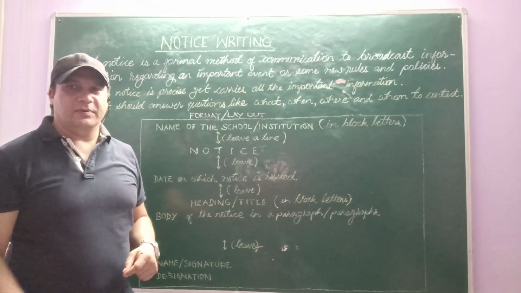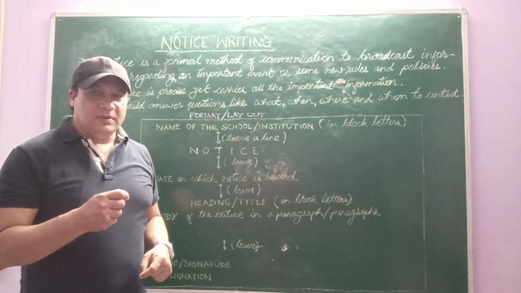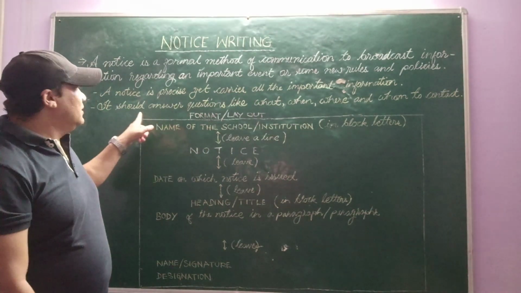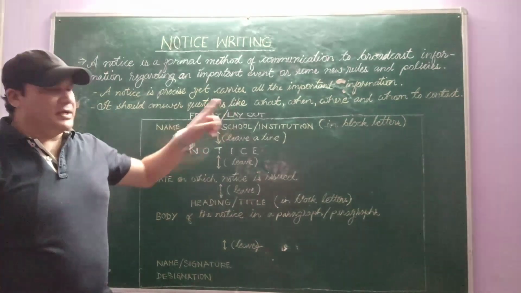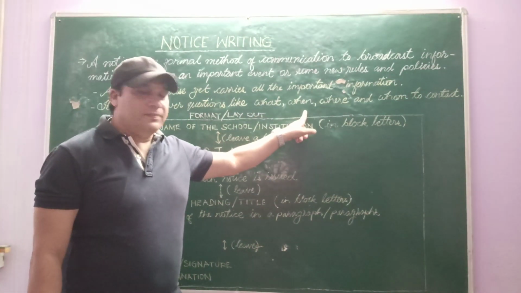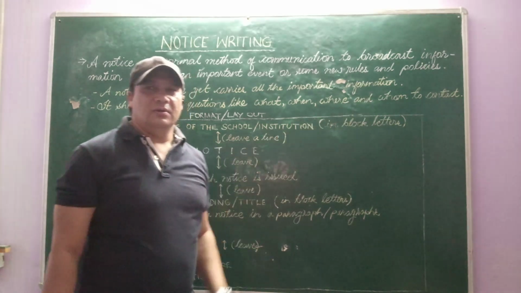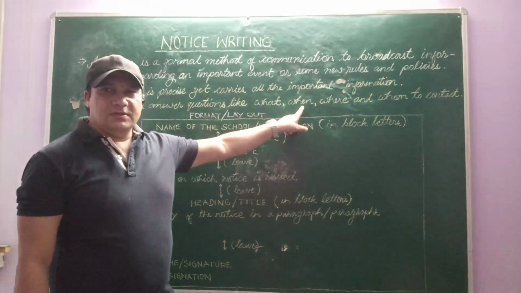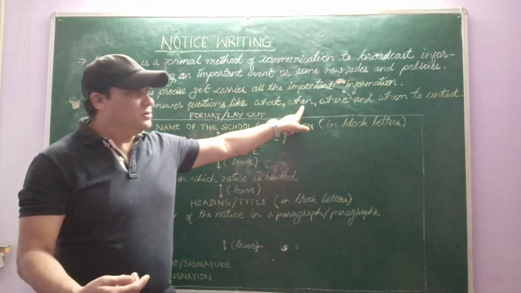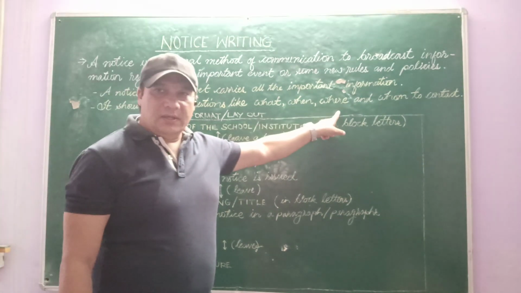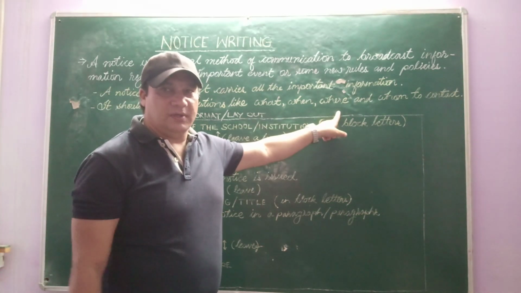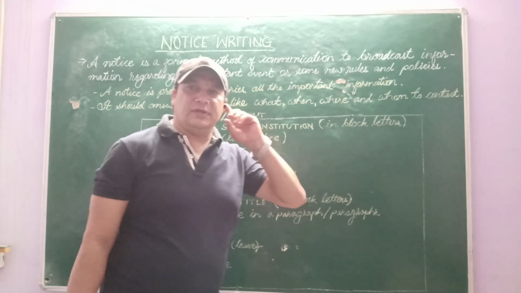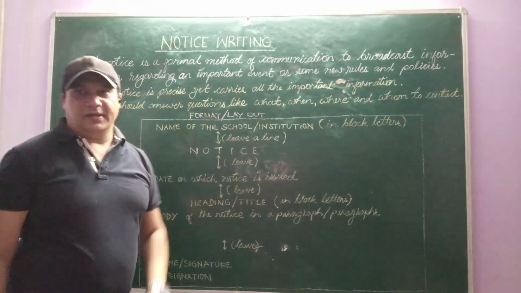It gives detailed information about what change has taken place in the office or in the school or institution. And the notice should answer questions like what, when, where, and whom to contact. All these things are answered in the notice. So what the notice is about, when it is issued and when it is going to take effect, where the change is or where it is going to be held, and whom you have to contact for further details. These things are all given in the notice. So this is about notice writing, right?